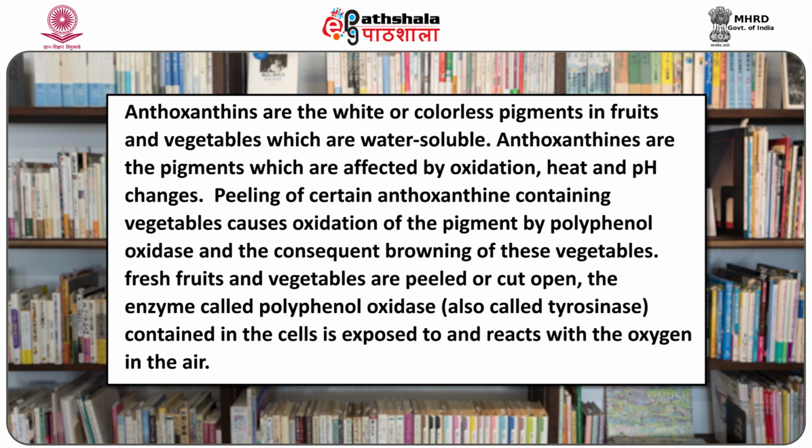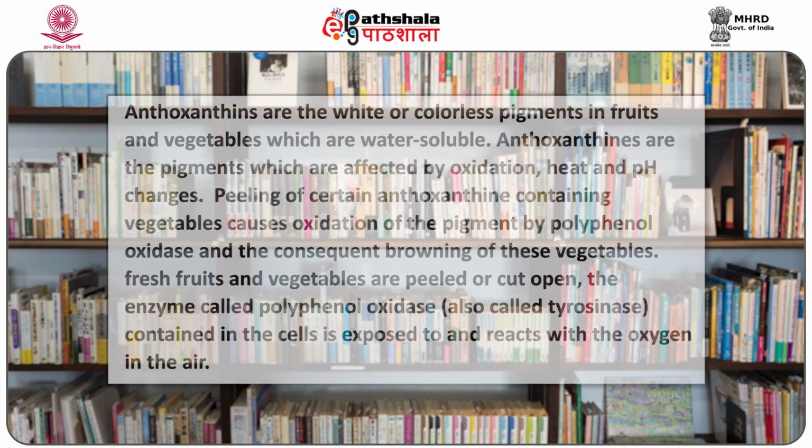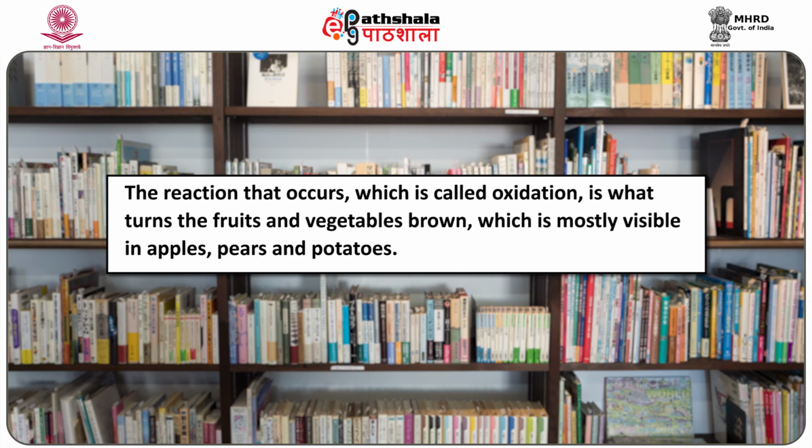Fresh fruits and vegetables are peeled or cut open. The enzyme polyphenol oxidase in the cells is exposed to oxygen and reacts with the oxygen in the air, causing oxidation, which in turn turns fruits and vegetables brown, which is mostly visible in apples, pears and potatoes. Anthoxanthins become white in acidic environments, yellow when alkaline conditions prevail.